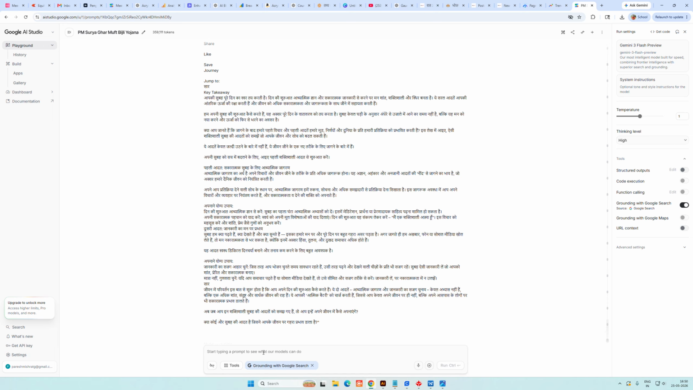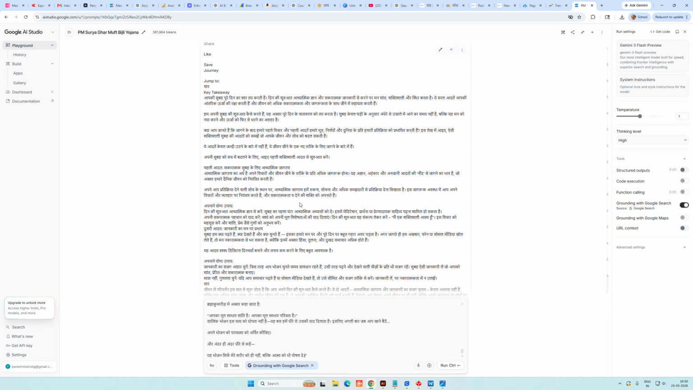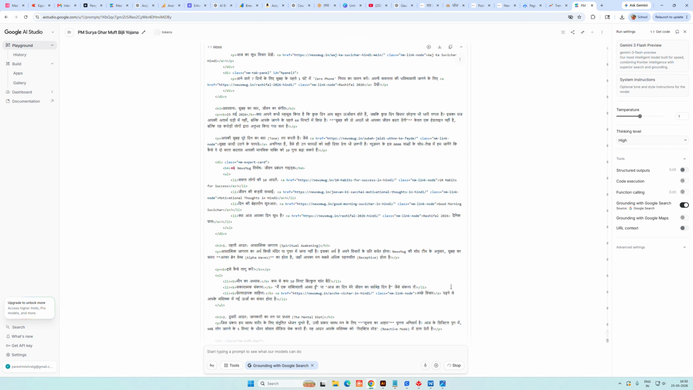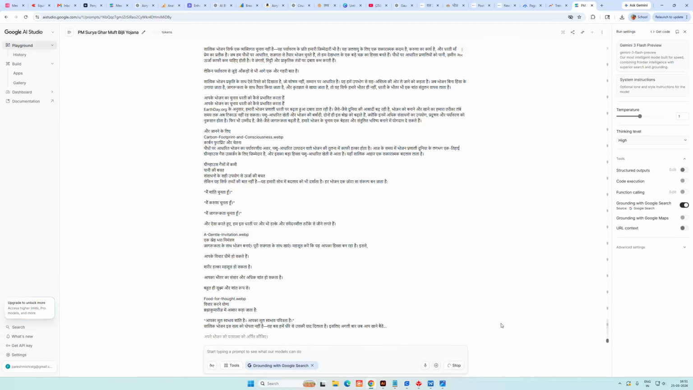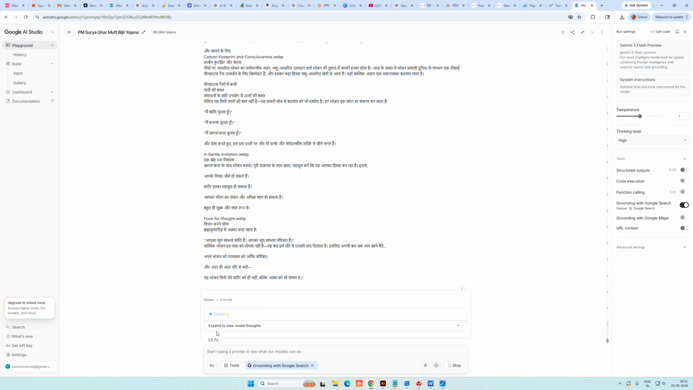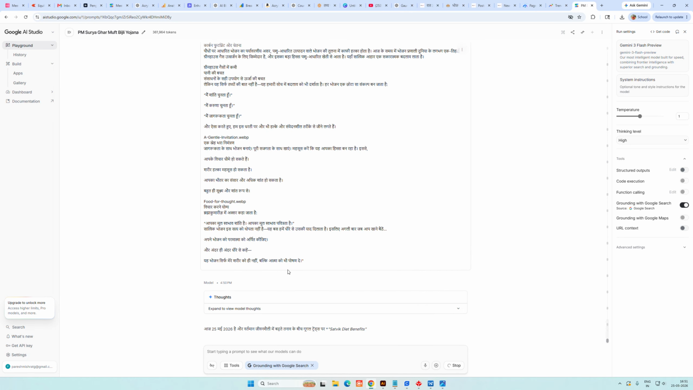I wrote one instruction here, because I want the result in Hindi, and I already gave the prompt. After that, I will explain what the prompt is and how I gave it. So you get the result like this. I have given the full article to Google AI Studio, and it will write the content. It's thinking. Just wait.